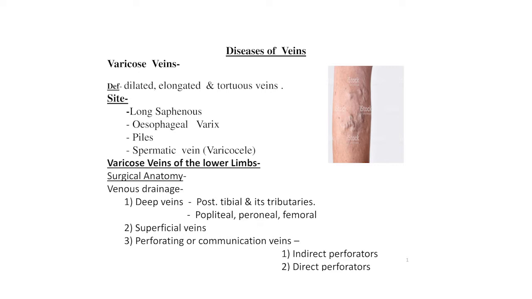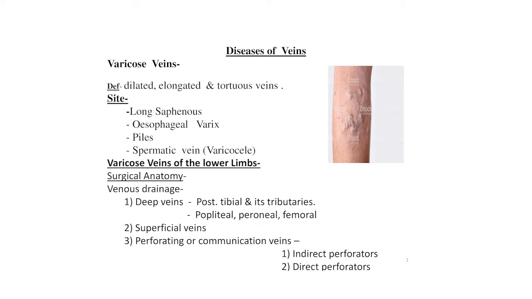Varicose veins of the lower limb. First we will see the varicose veins of the lower limb. Venous drainage of the lower limb can be conveniently divided under 3 heads, that is the deep veins, superficial veins, and the perforating or communicating veins, which connect the superficial with the deep veins. The characteristic features of the deep veins are the numerous valves in these veins. These valves direct the flow of the blood upwards and prevent regurgitation of flow downwards.